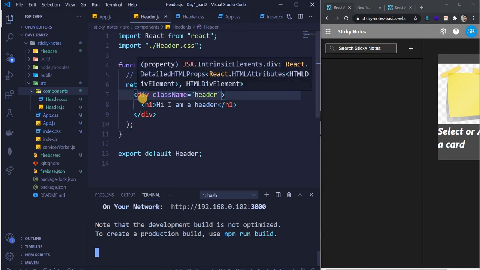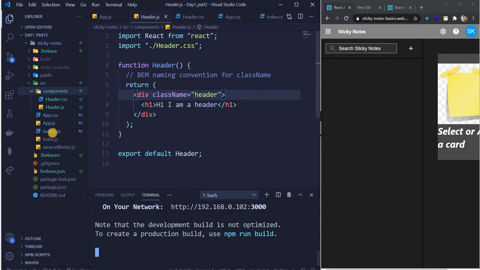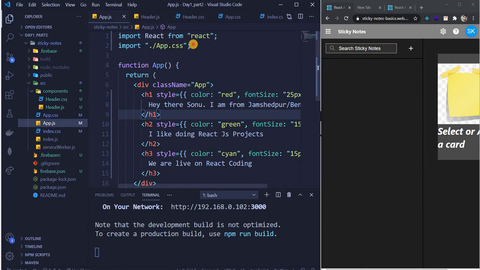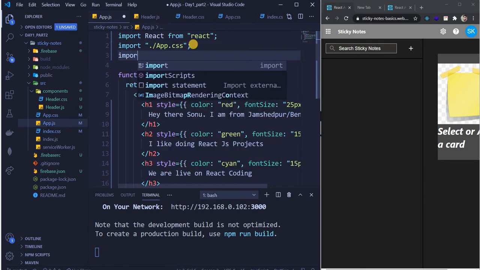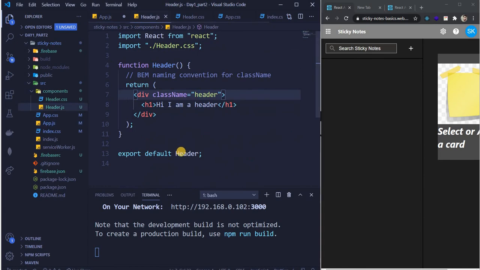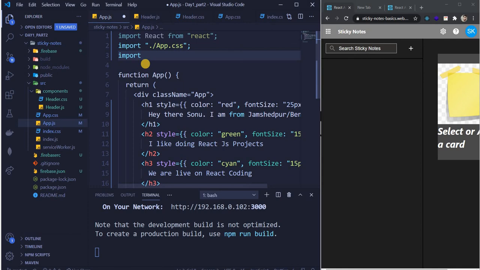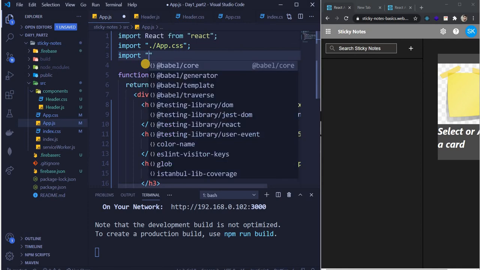Yeah, so we'll be following BEM naming convention for providing class names. Now let's go to app.js. Now over here, we want to import that file. Import what? We exported header. So basically, this complete function is getting exported, and this function returns a div and all these things. Whatever this returns is called JSX, JavaScript HTML. We'll talk about JSX also, but for now, let's just import it.